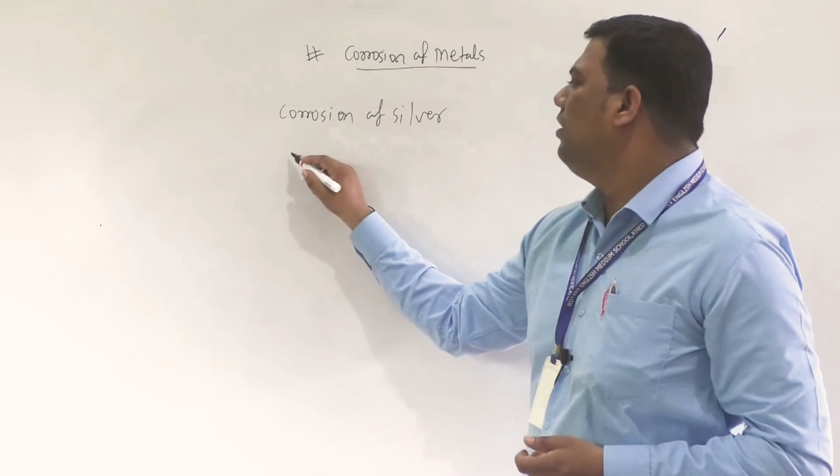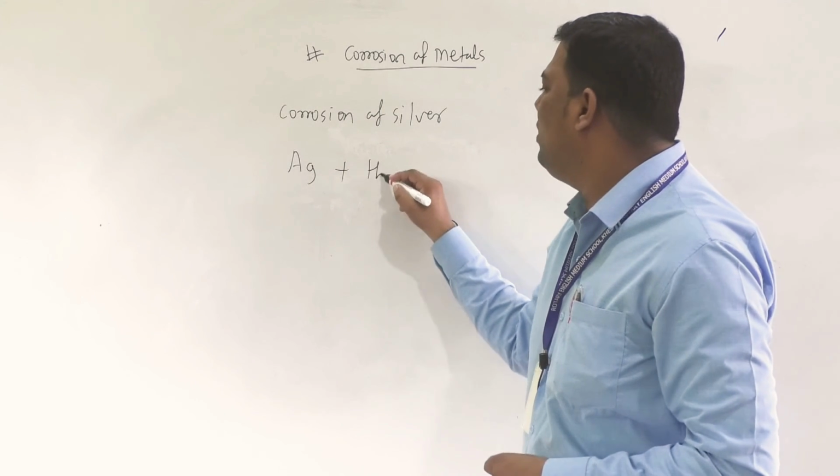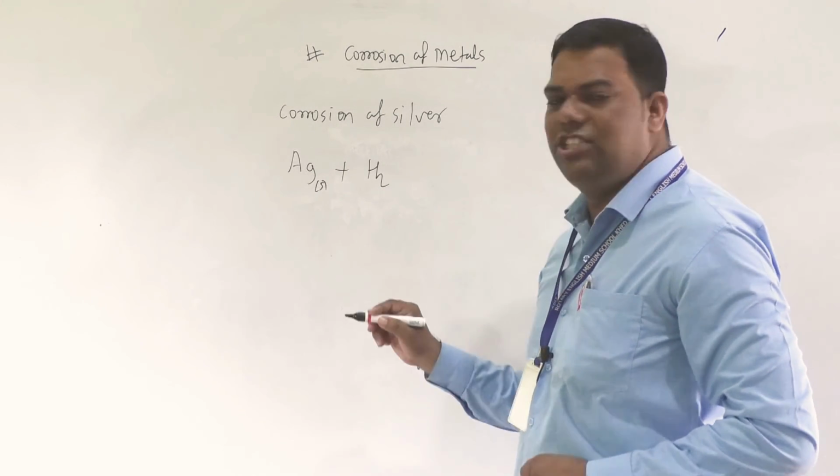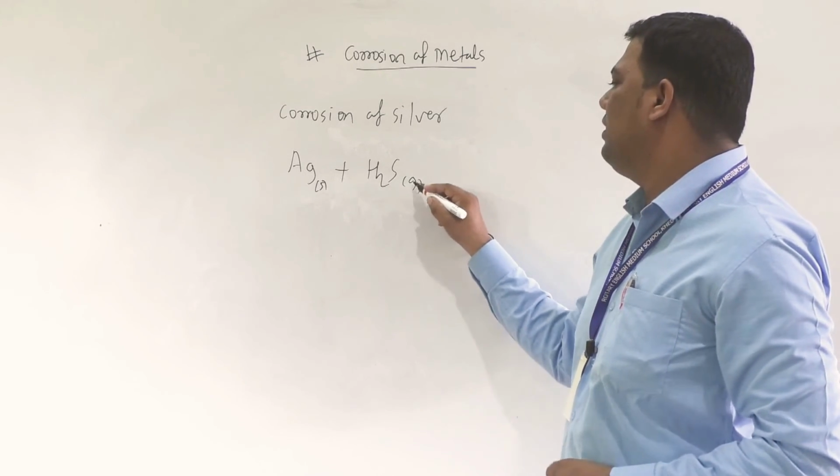The reaction is Ag plus H2S. Ag is solid, and H2S from the atmosphere is gaseous.